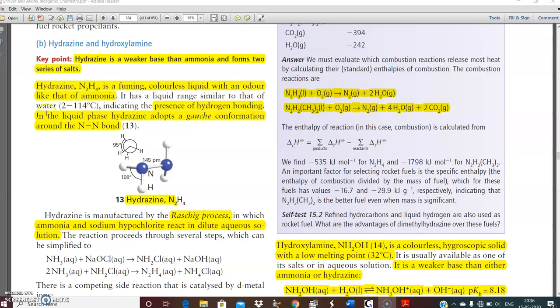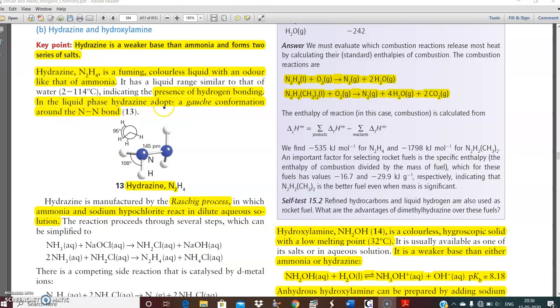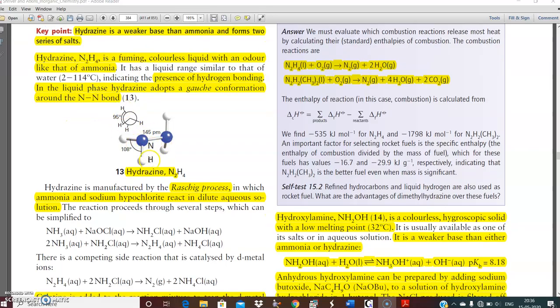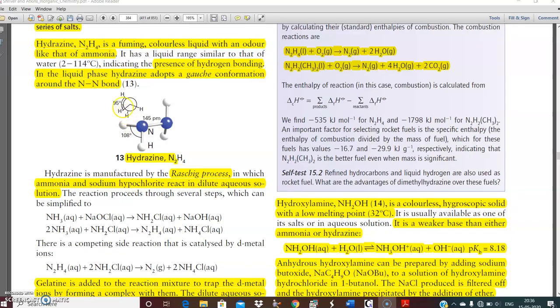interaction. In the liquid phase, hydrazine adopts a gauche conformation around the N-N bond, like hydrogen peroxide. The structure is gauche, whatever you studied in organic chemistry.